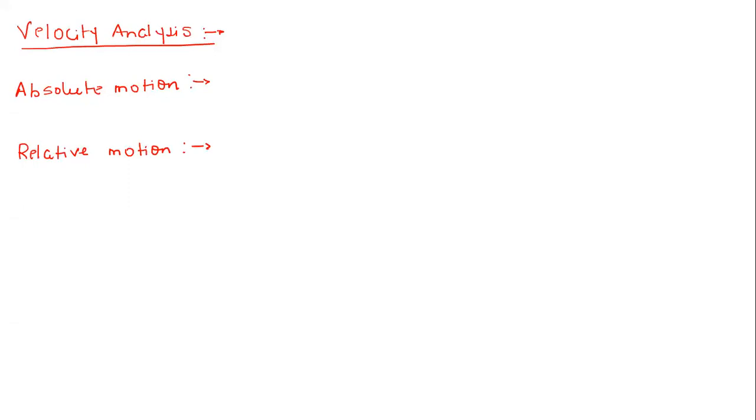Right. So absolute motion is simply the motion of a body with respect to a fixed frame of reference, or you can simply say the stationary frame of reference.